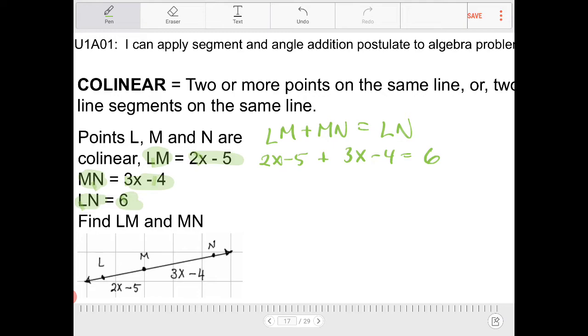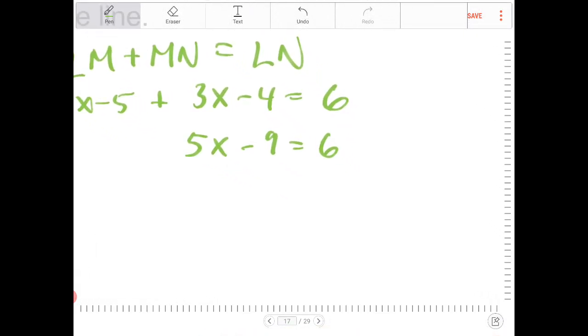I can add together 2x and 3x, and that gives me 5x. I can add together -5 and -4, and that gives me -9, and this will equal 6. I am going to add 9 to both sides, and that gives me 5x is equal to 15. Dividing both sides by 5, I end up with x is equal to 3.